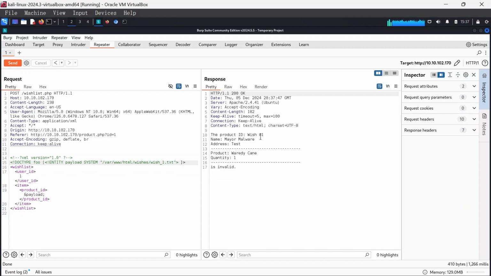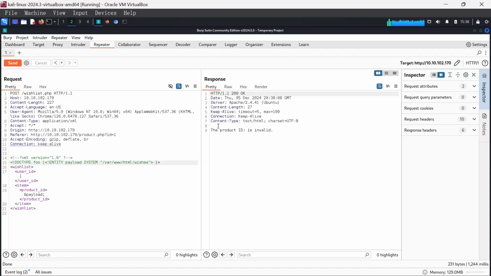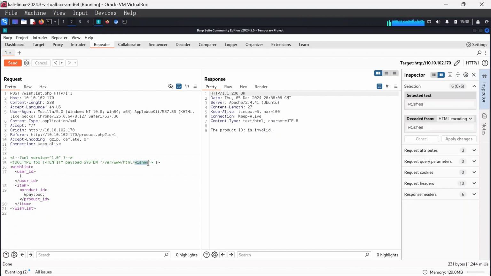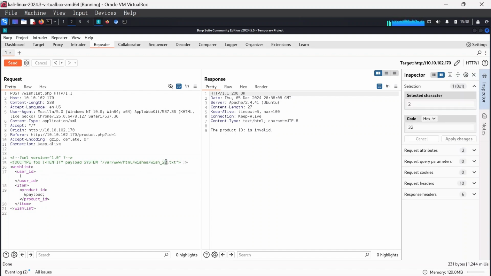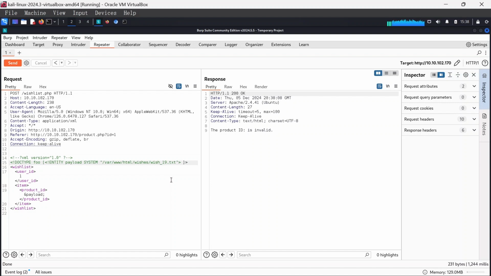Okay, so we got wish 1, mail, malware test, and so on and so forth. Now I was curious. I wanted to see if I go back to wishes as a whole, if I can see all the wishes at once. If I click send, let me see if it will bring out everything. No, invalid. So I have to specify the wish. So let me paste that back again. Let me use 19 and be sure it's working again. Send.